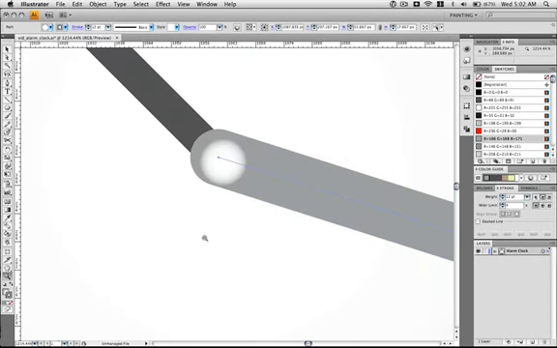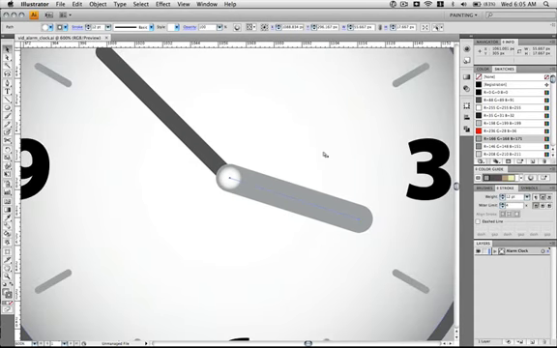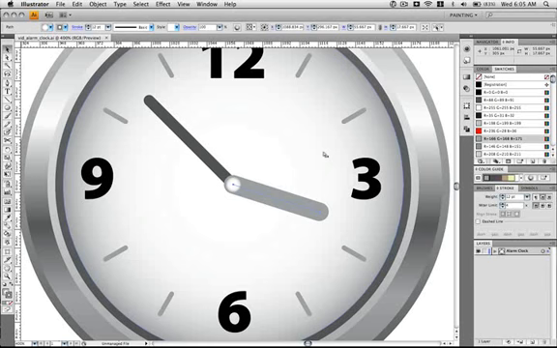Looks like it didn't get centered. Let's try to figure that out. Just go ahead and move it there. Now it's centered. And hit Command S to save the document. Go ahead and zoom out just a little bit so we can see our clock face. Do that by holding down Command and then hit the minus key.